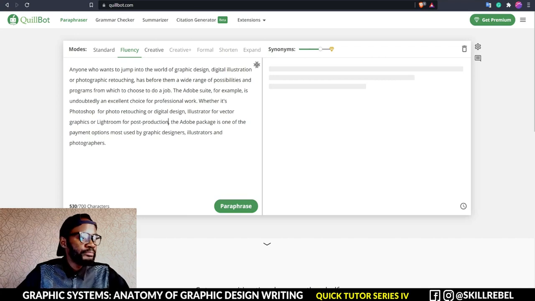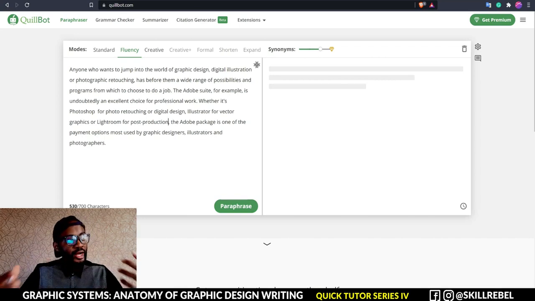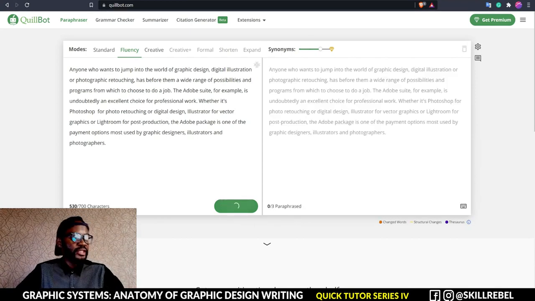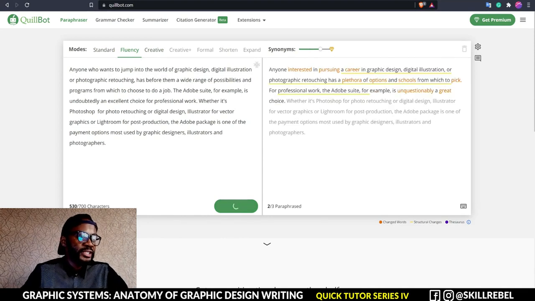You're done. All right. So once you have whatever you're writing in Quillbot, you just click on paraphrase. Paraphrase is simple. There are different ways of paraphrasing. Either use the standard, Fluency, or the creative, any one. You just give it a few seconds to run, and that's it.